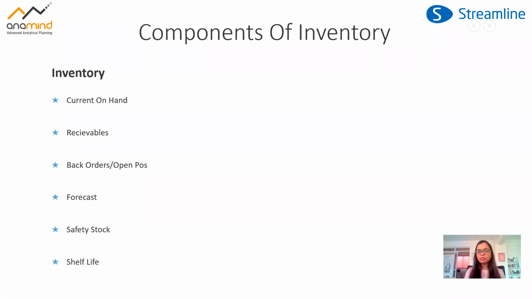Then the second part is the receivables. So how much is in transit? How much are we going to receive at a particular location? Be it the warehouse that we are managing, be it the store that we are managing, be it the depot that we are managing, or maybe distributor stock, etc. So what is the receivable? That becomes an important criteria for managing the inventory.